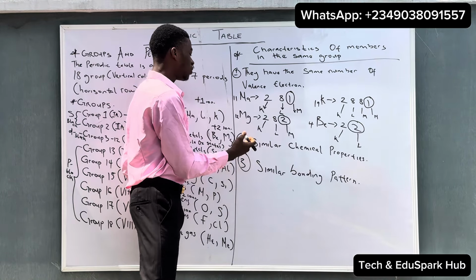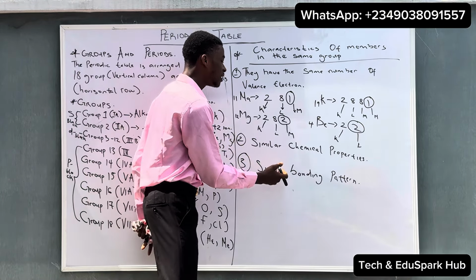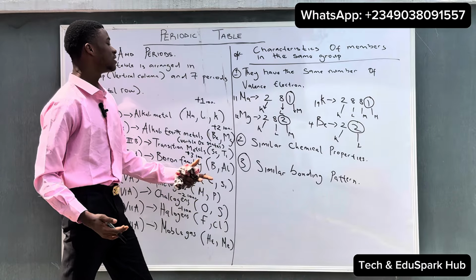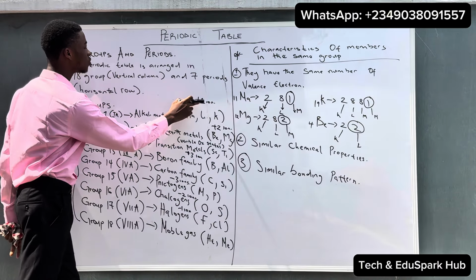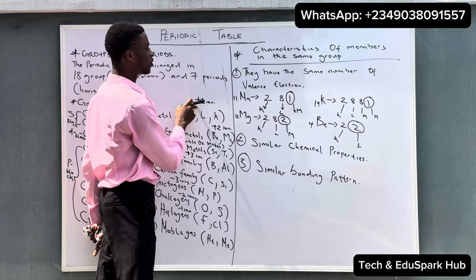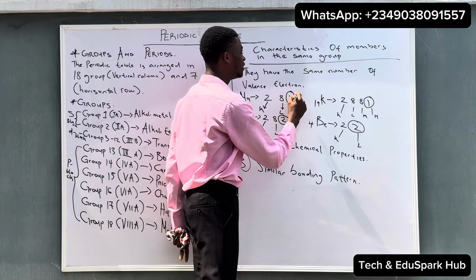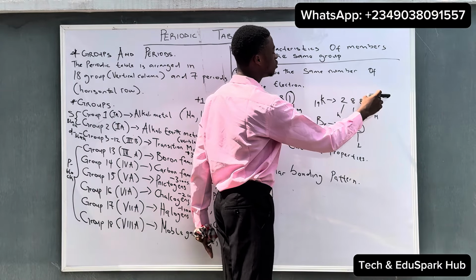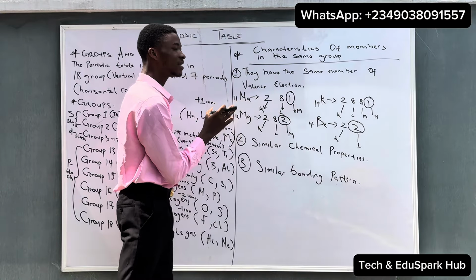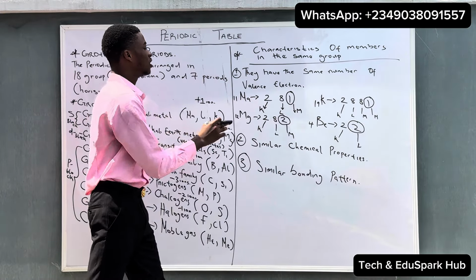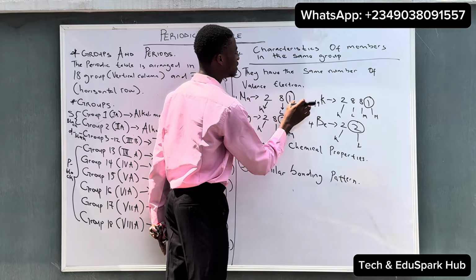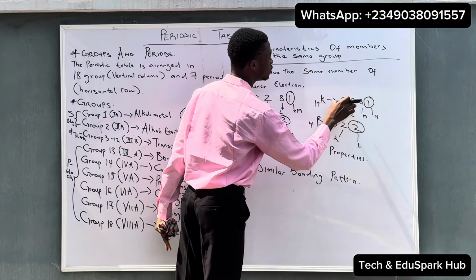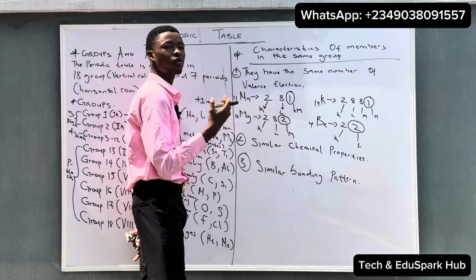And lastly, we said they have the same or similar bonding pattern. So what this is telling us is that group 1 elements, according to what I said earlier, will give out one electron, which is the plus 1 ion. Sodium can easily give this one out, and potassium can also easily give this one out. So they give out the same number of electrons. They give out 1 to reach the octet configuration, 2,8, and potassium, if it gives out 1, will reach 2,8,8, which is the octet configuration.